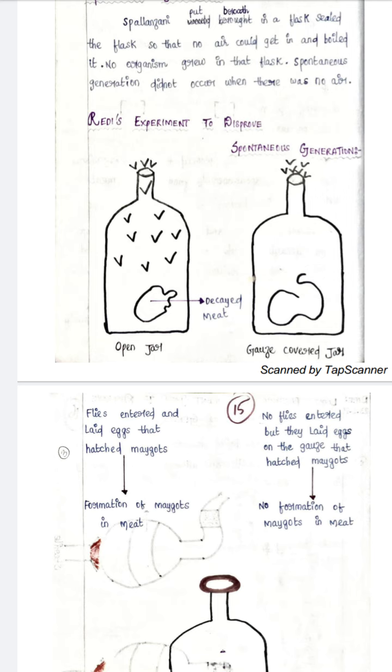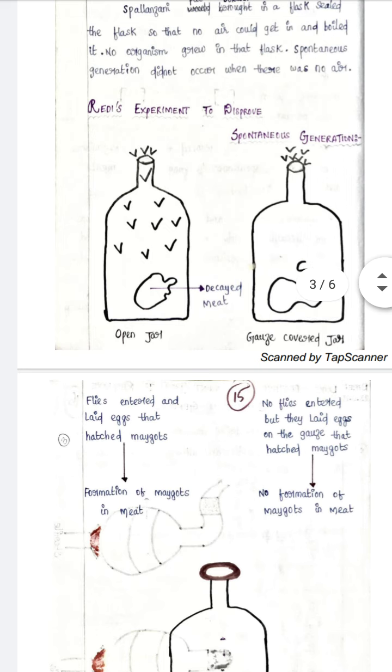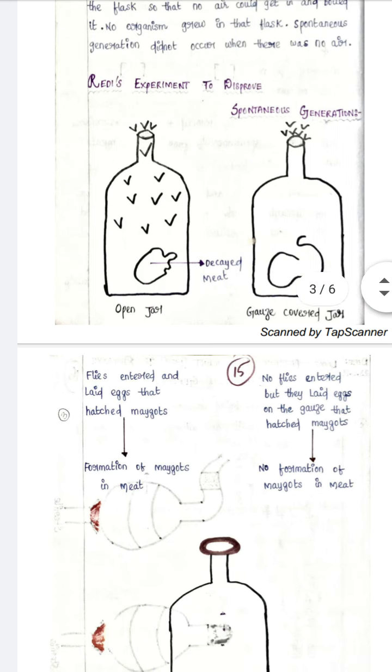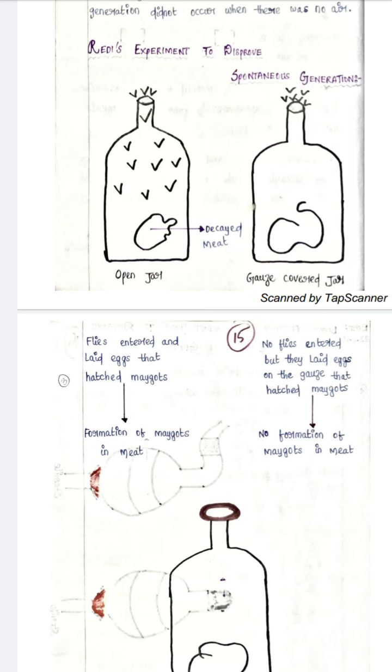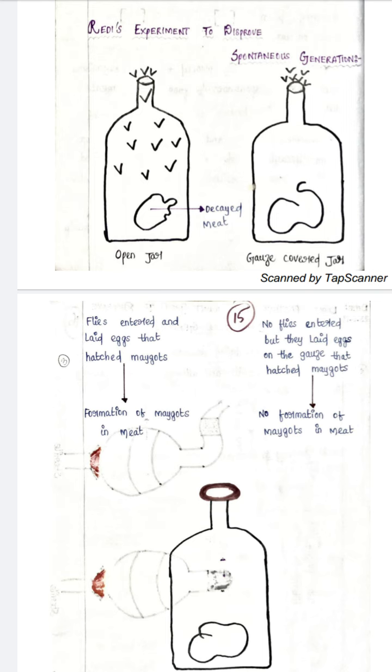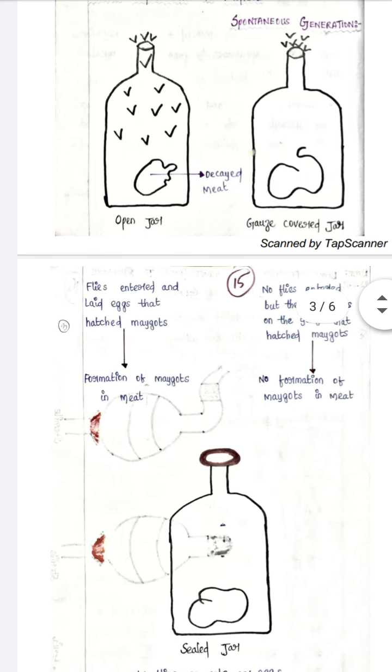Francisco Redi's experiment to disprove spontaneous generation was this: he took two flasks, one an open flask and the other a gauze covered jar. He took decayed meat in both. One was open, the other was covered by a gauze. In the open jar we can see flies, and in the gauze covered jar we see only flies on top of the gauze, and no growth.